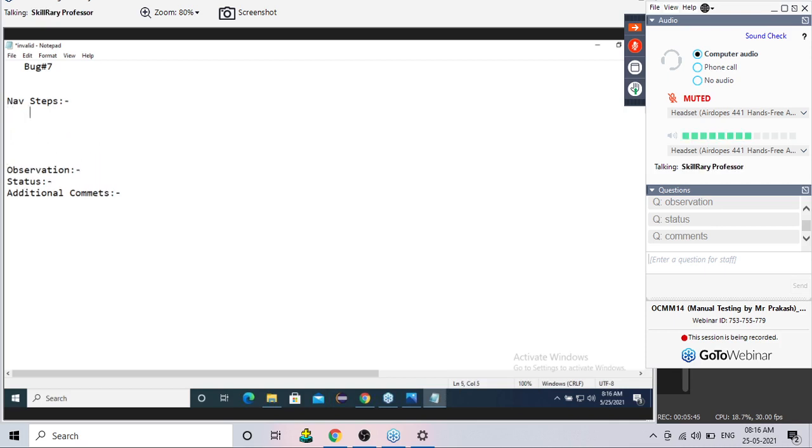Let me write the navigation steps now. First step, log in to the application. After logging in, compose a mail and send it.